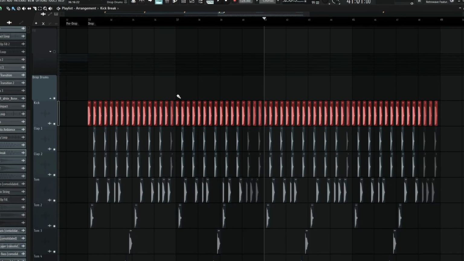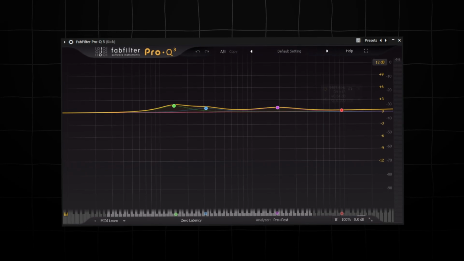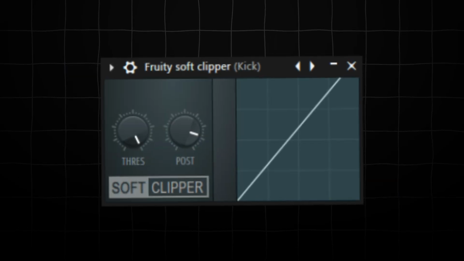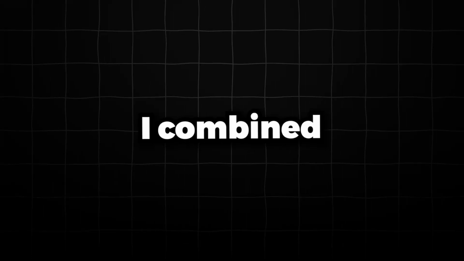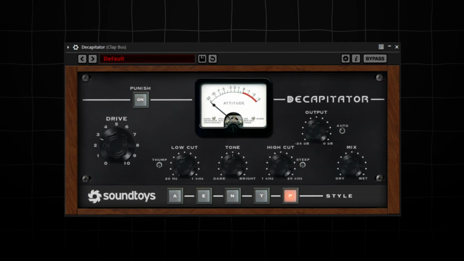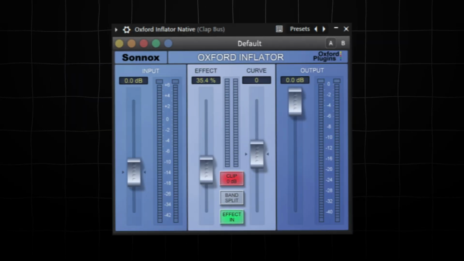On the kick, I applied the following effects: EQ, transient master, and soft clipper. I used 2 claps, first shaping both with an EQ. Then I combined them on one bus and added a bit of distortion, EQ, and the Oxford inflator.